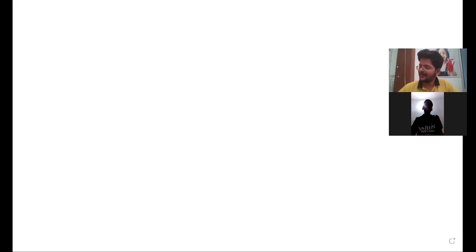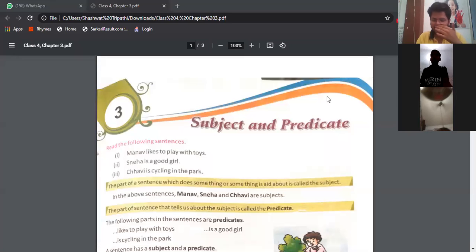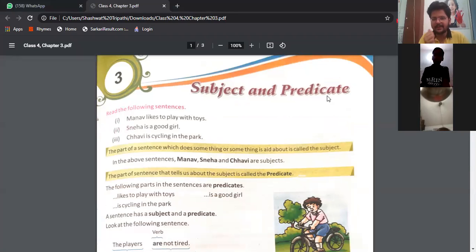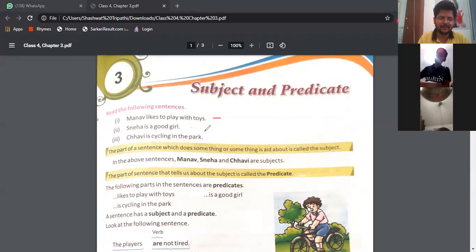So if it is clear to you what subject and predicate are, now let us see the definition of subject and the definition of predicate. Here we are going to start the chapter subject and predicate. Read the following sentences very carefully. The first sentence is Manav likes to play with toys. The second sentence is Sneha is a good girl. Chavi is sightseeing in the park. There are three sentences.